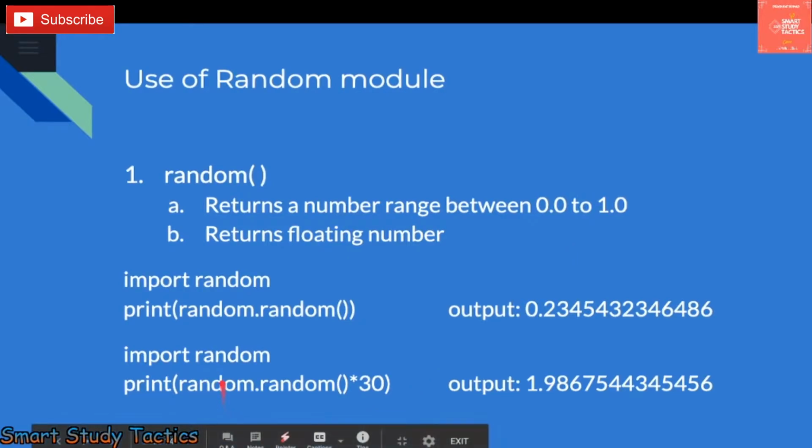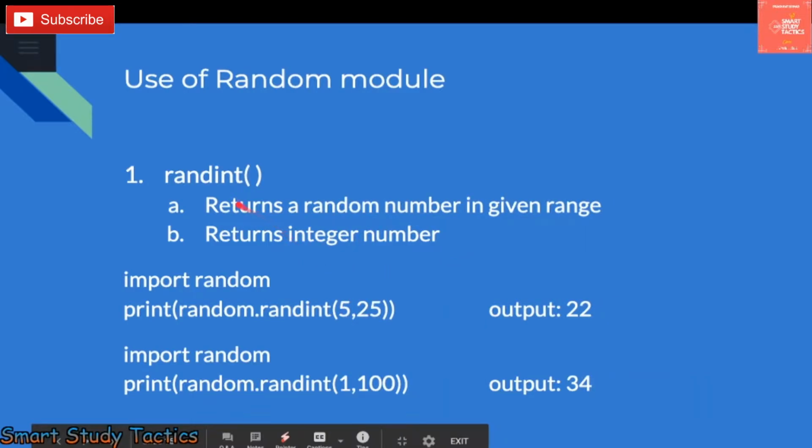Now let's suppose you want to generate a number and you put asterisk 30. Whatever number you get, it is multiplied by 30, and it is going to generate that number. So here you can understand the concept of how to generate random numbers. Okay, so this is random. It will generate numbers from 0.0 to 1.0, and they are floating numbers.